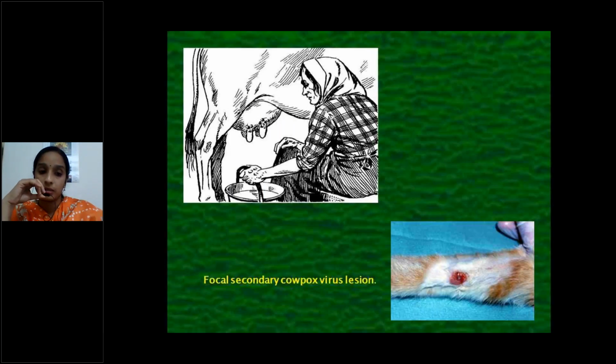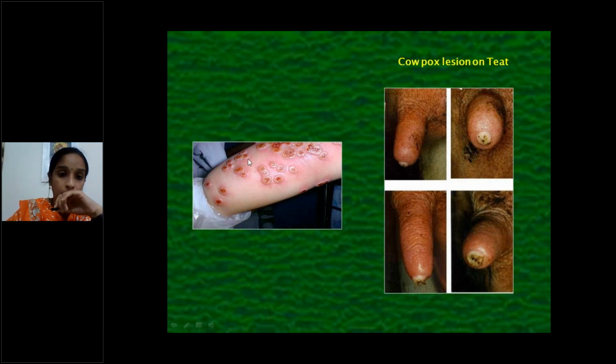See, this is the way of transmission, direct transmission from the lesions of cow teats and udder to humans. That's why, during milking, infection is confined to only hands and fingers. This is the lesion of cowpox in animals. This is the cowpox rash in humans.